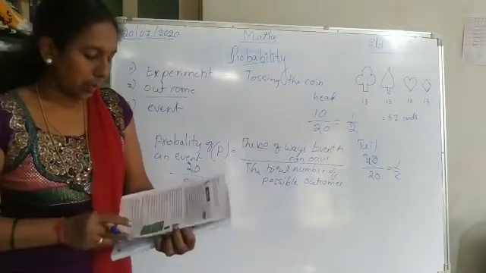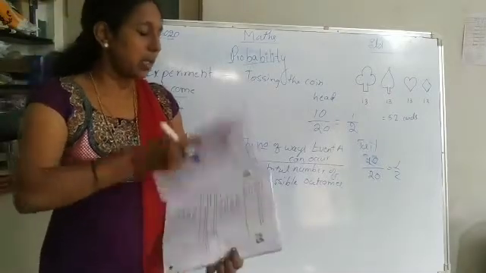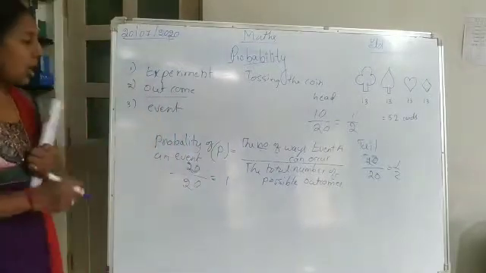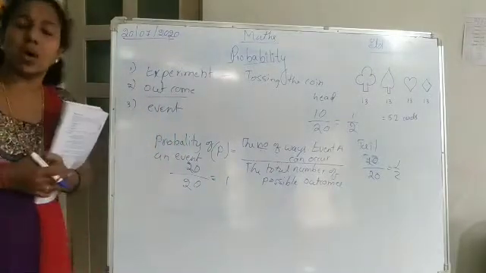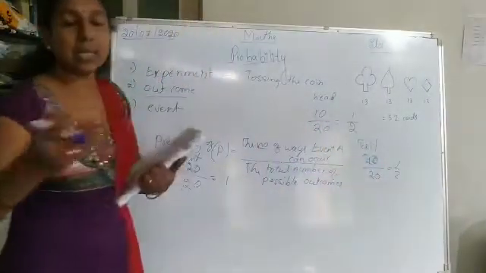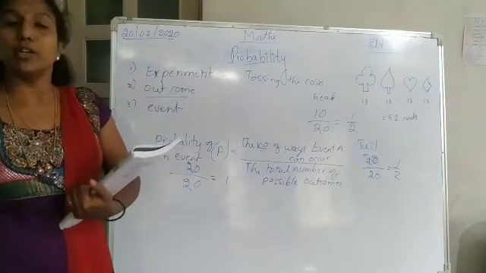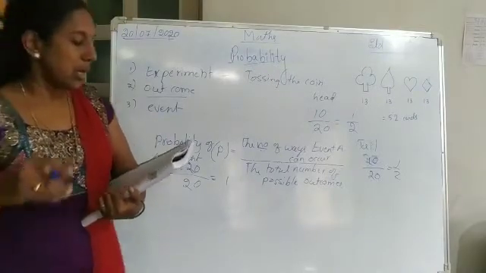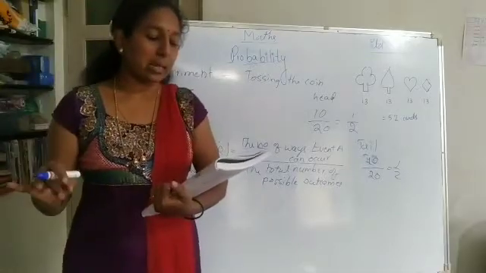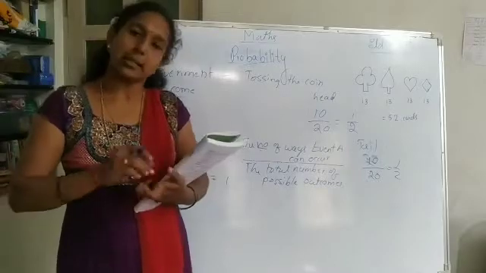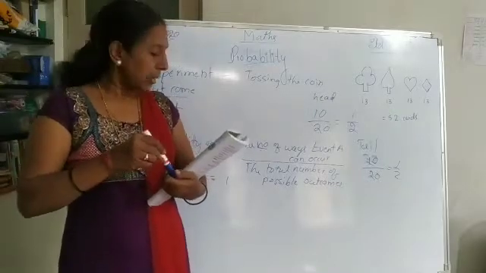Now let us come to the second one. These probabilities can be represented in the form of a fraction, a decimal, a percentage, or in odds notation, which means a ratio. Like that we can also do it.